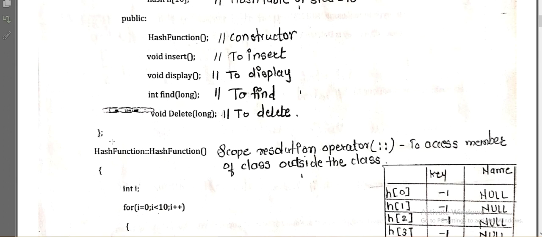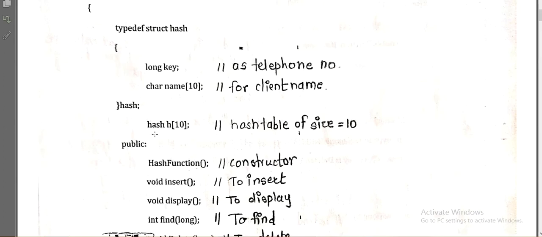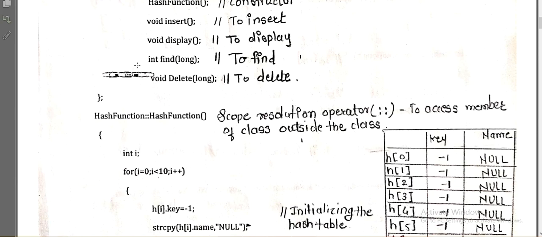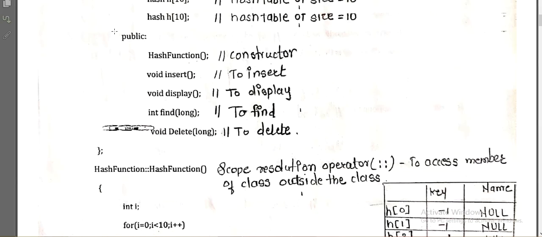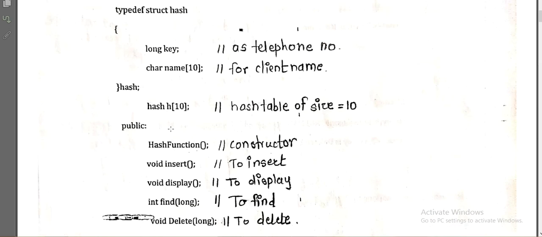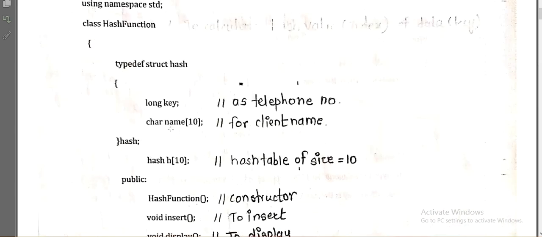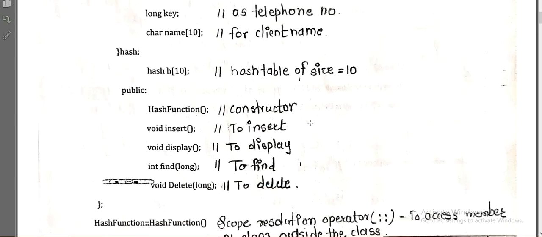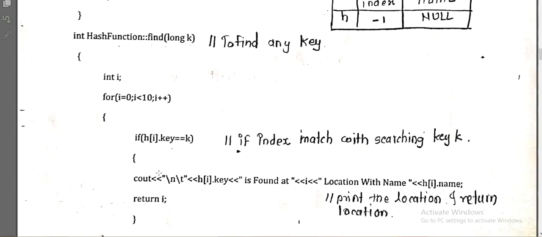Okay, so here my class is closed. Now we have to write down the definitions for the member functions which are declared in the class hash function. Before going towards the definition of the functions, let's start from the main, because every program gets executed from the main. So after understanding the class, we'll directly go towards the main function first, and then we'll see the definition of every function.